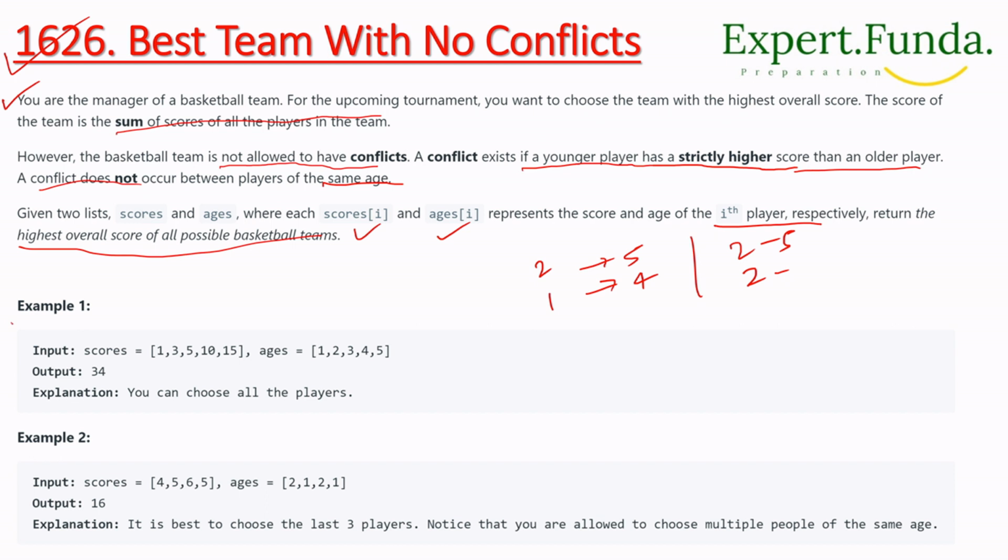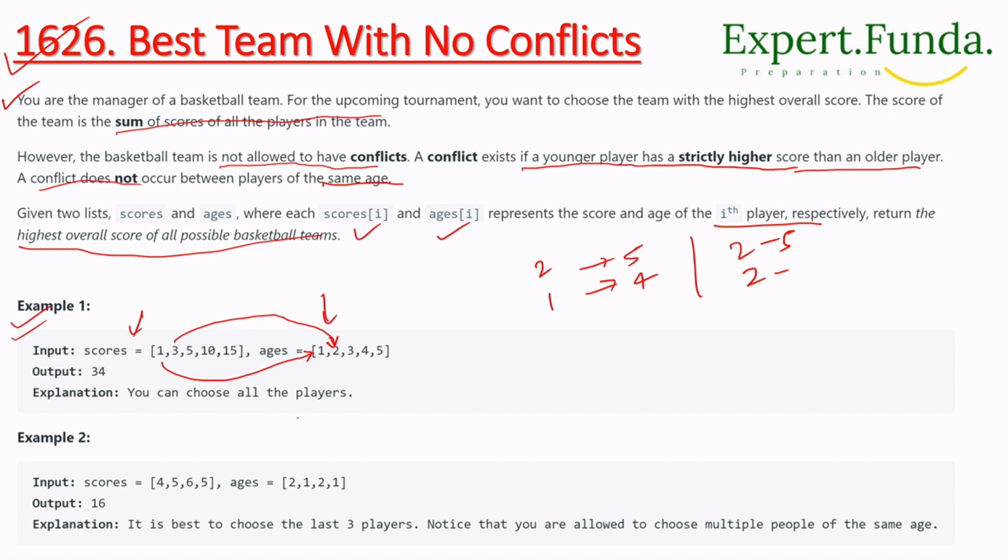Now let's understand the example. We are given both the score and age arrays. This one represents a player of age 1 with a score of 1. Age 2 has a player with a score of 3, and so on.